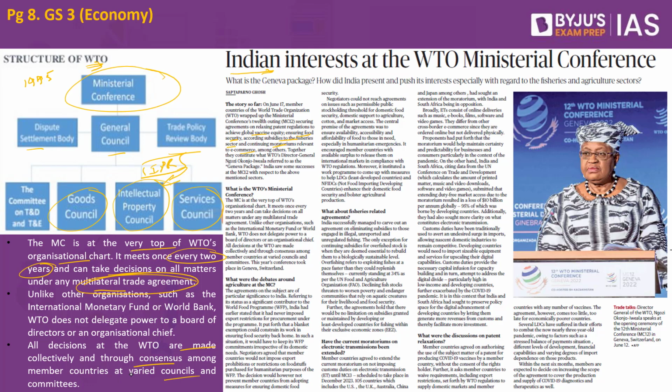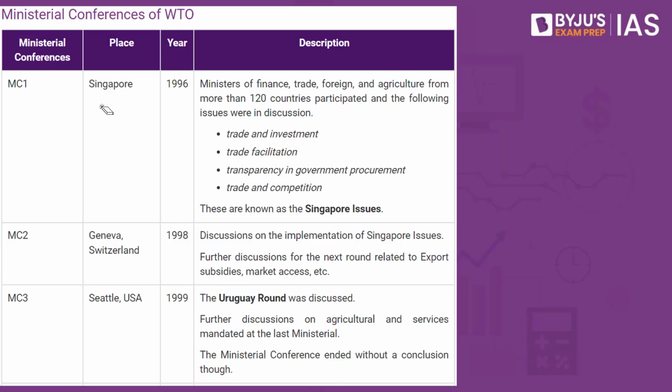If we look into the Ministerial Conferences, as of now we have had about 11. Which were these? The first Ministerial Conference happened in Singapore back in 1996, where the ministers of finance, trade, foreign affairs and agriculture from more than 120 countries participated. The issues discussed were trade and investment, trade facilitation, transparency in government procurement, and trade and competition, and these were known as the Singapore issues.